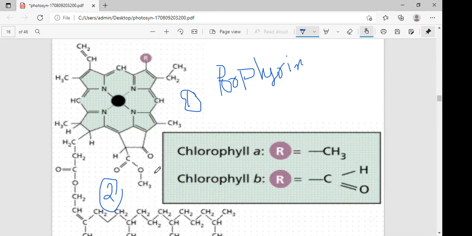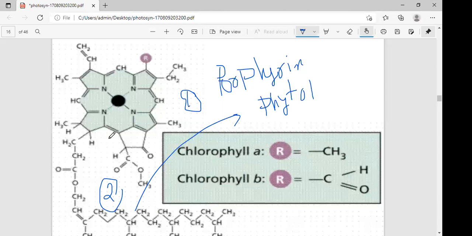And the second part is called the tail part. This part is called phytol. The second one is called the phytol tail part. Chlorophylls are the green pigments. When asked the chlorophyll color: green pigments responsible for harvesting light energy. That is the most important. The structure of chlorophyll has two parts: the porphyrin head part and the second part, the phytol tail part.